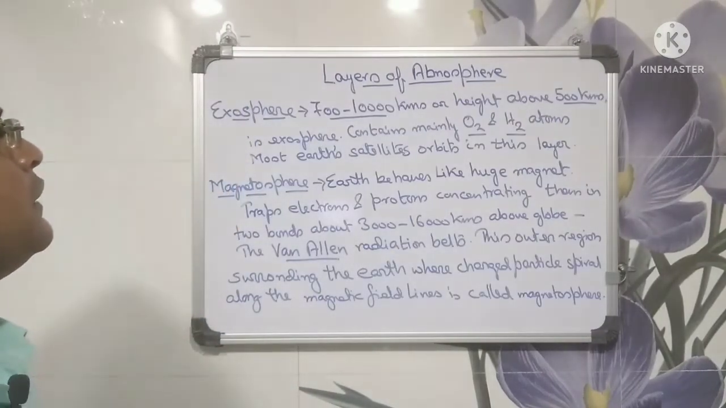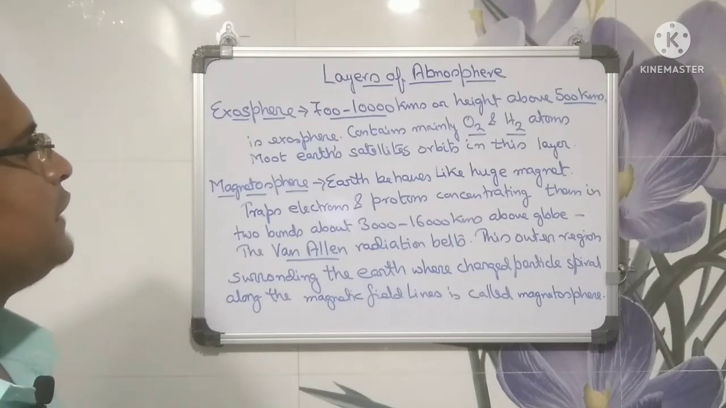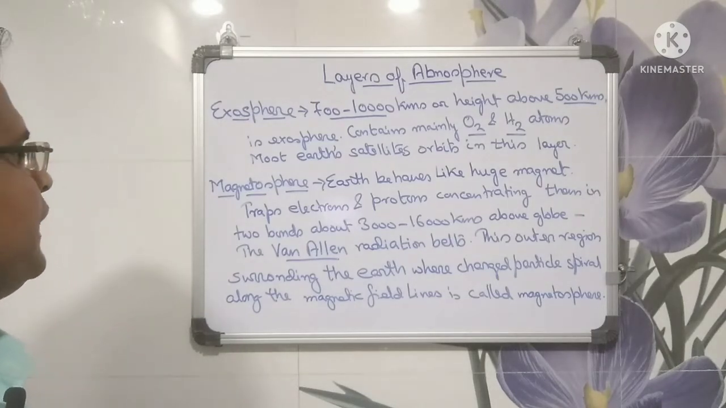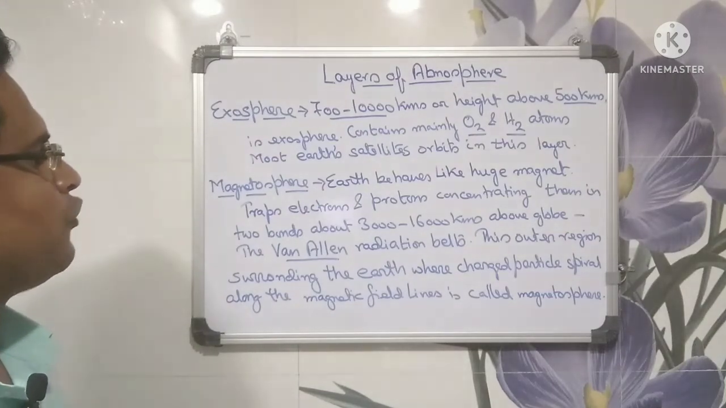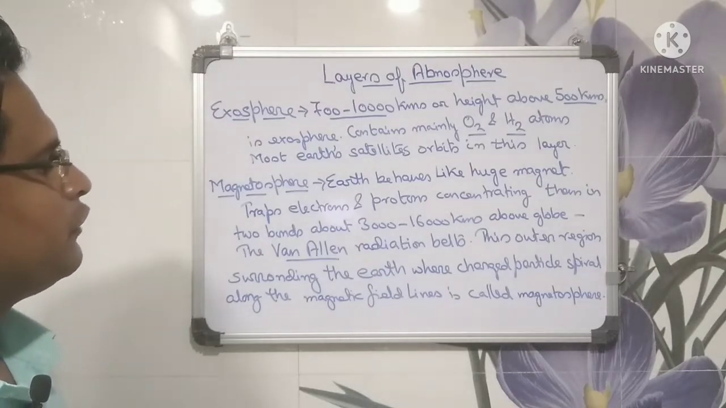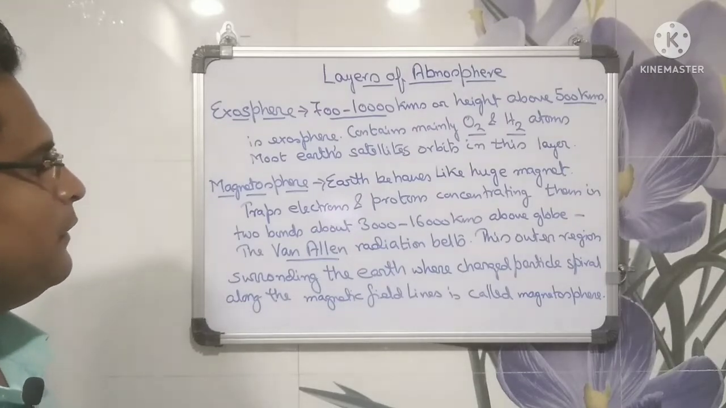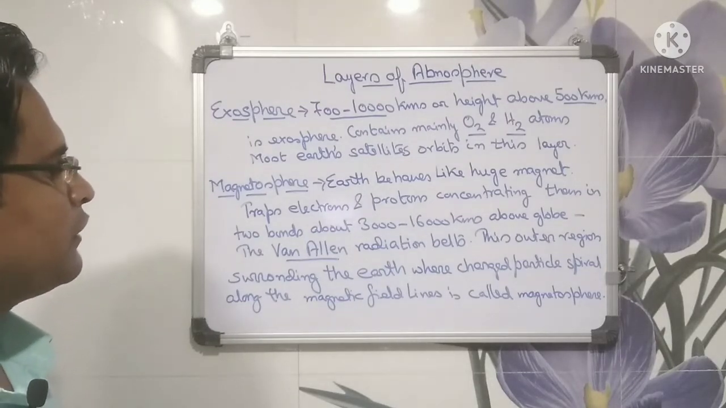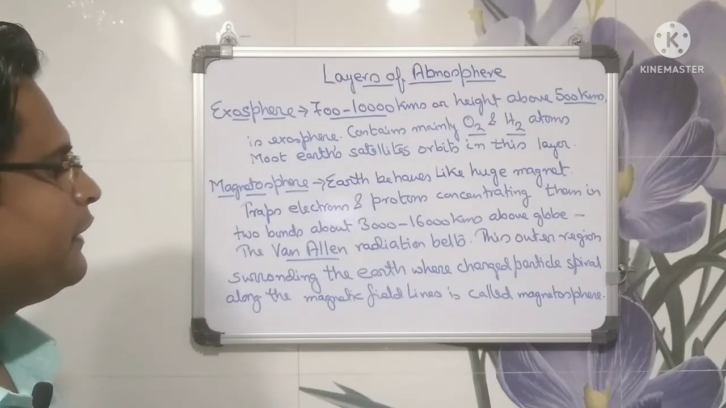Exosphere. 700 to 10,000 km, or height above 500 km, is the exosphere. It contains mainly oxygen and hydrogen atoms. Most of Earth's satellites orbit in this layer. Next is the magnetosphere. Earth behaves like a huge magnet, trapping electrons and protons and concentrating them in two bands about 3,000 to 16,000 kilometers above the globe, the Van Allen radiation belts. This outer region surrounding the Earth, where charged particles spiral along the magnetic field lines, is the magnetosphere.